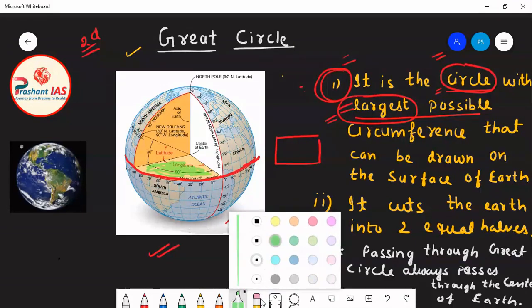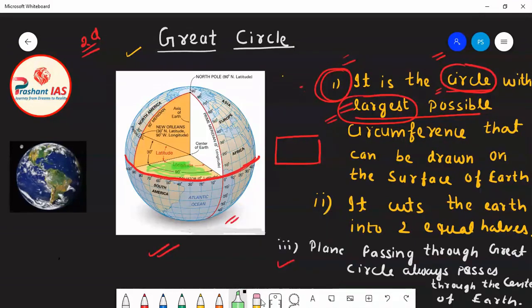Now friends, this red dot is the center of the Earth. You can clearly see in this diagram that the plane which is passing through the equator is also passing through the center of the Earth.